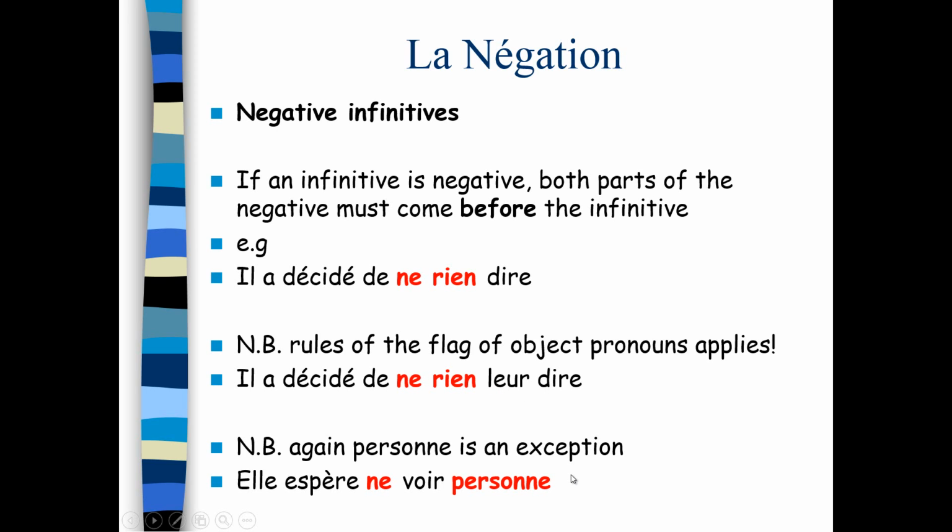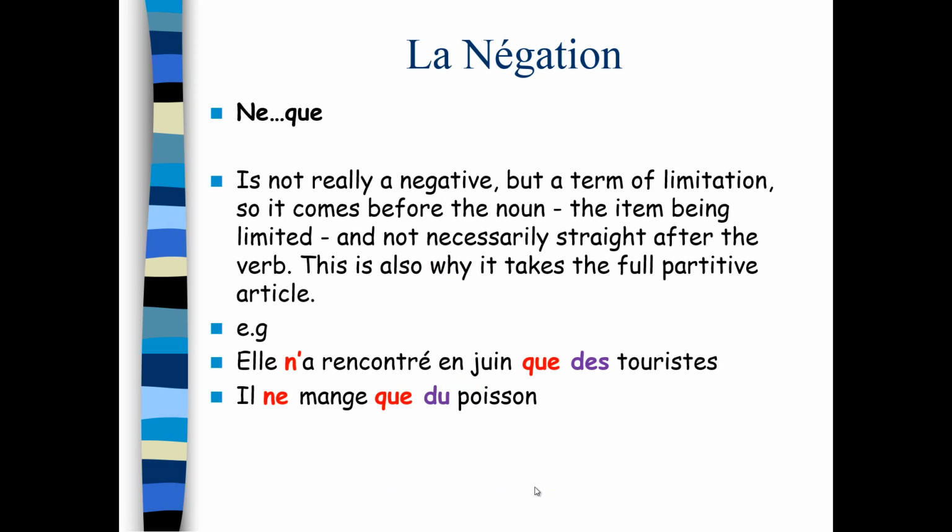Again, personne is an exception. So it doesn't hang out with a ne at the beginning before the infinitive. It goes after the infinitive. Just as it goes after the past participle, it goes after the infinitive. So remember that it's an exception. Elle espère ne voir personne.